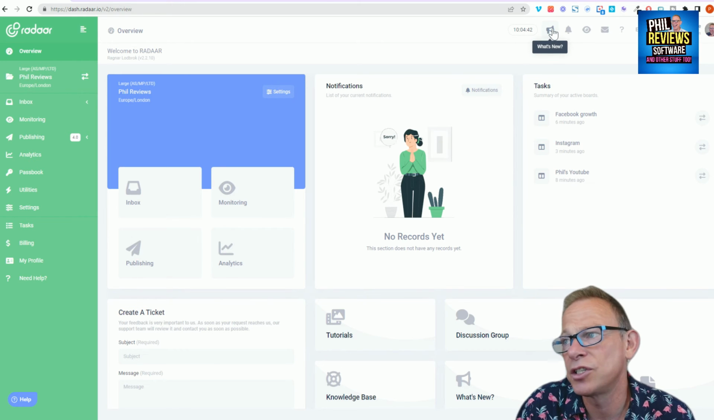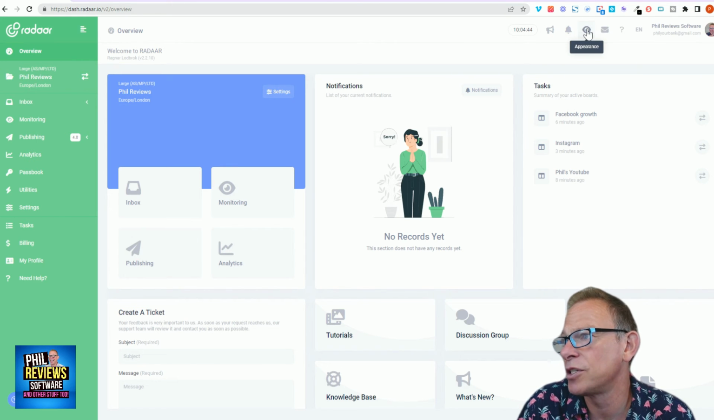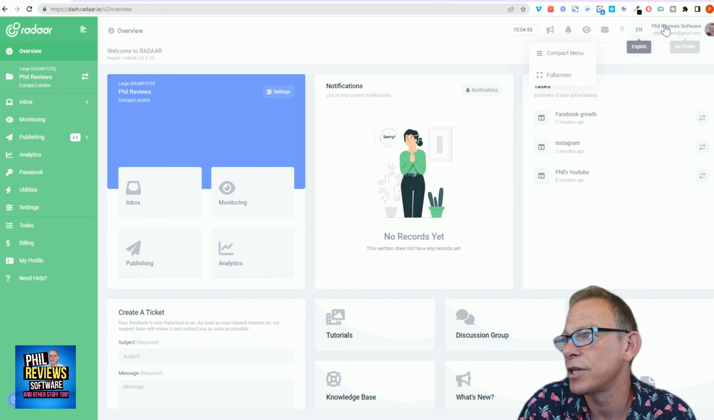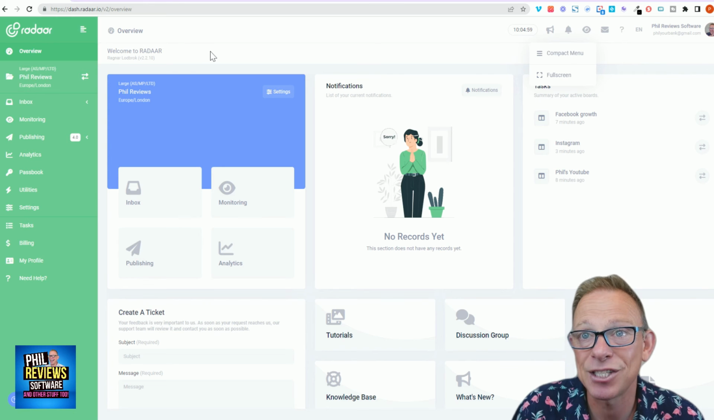What's new, we've already seen across the top. Notifications, we've already seen. You can set the appearance differently. You can have it compact or full screen. Support tickets. A guided tour of how it works. If you click that on it, it'll give you those little things that pop up to show you how it works, and your language. And that is the last video.